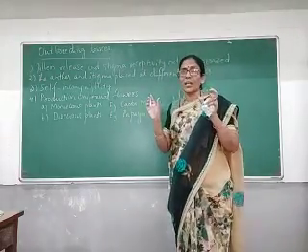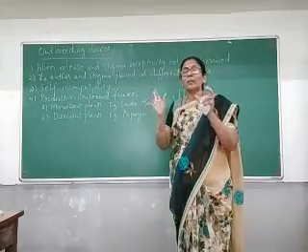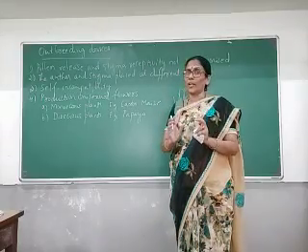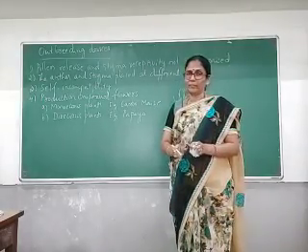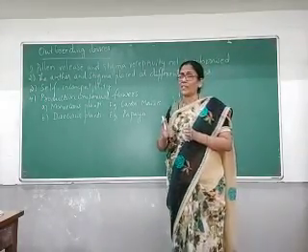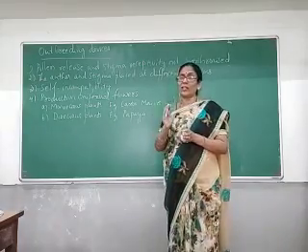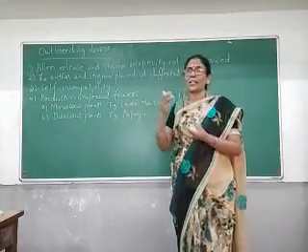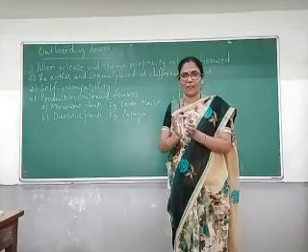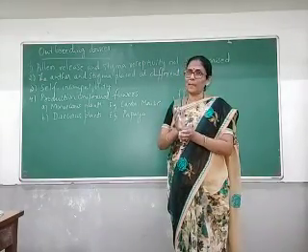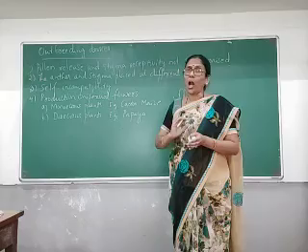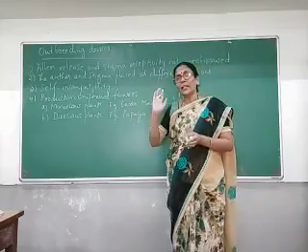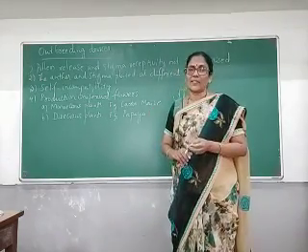Here the flowers are two, but both belong to the same plant. When pollination takes place in such a situation, we call it geitonogamy. When the pollen and stigma belong to the same flower and pollination takes place, we call it autogamy, which we have studied in our previous class.